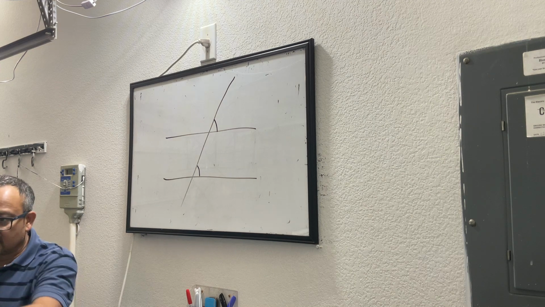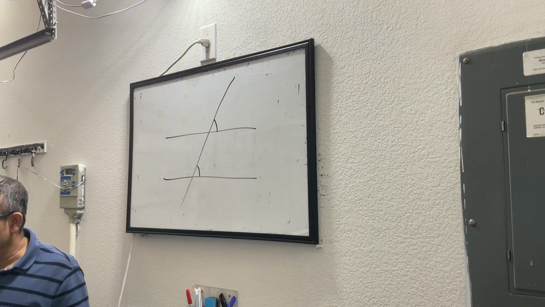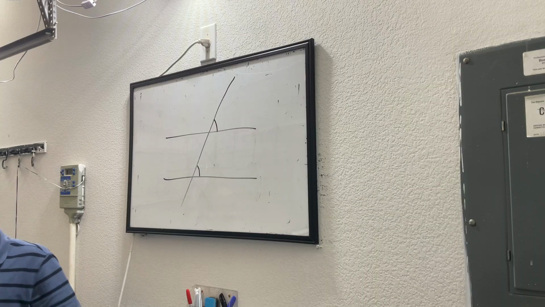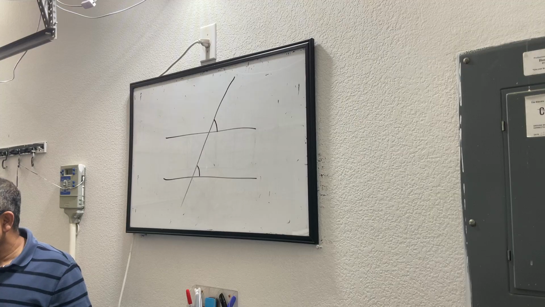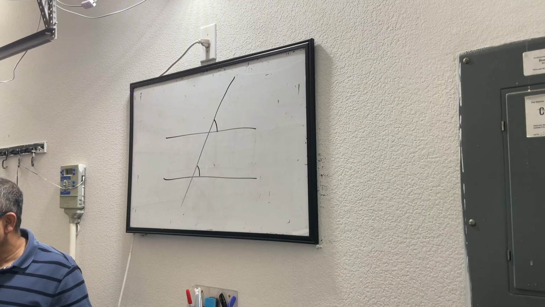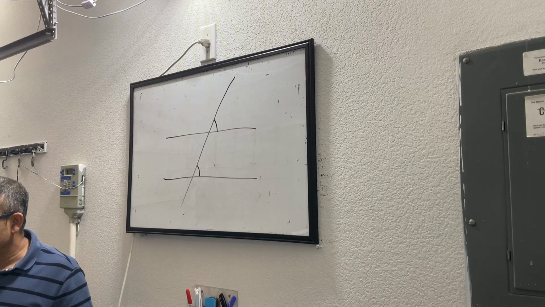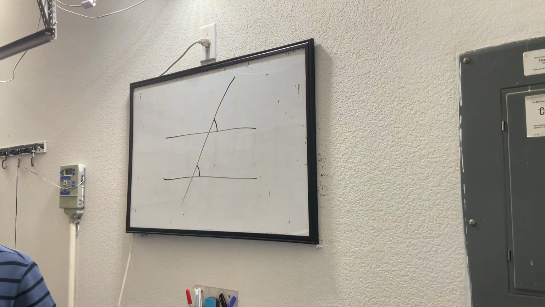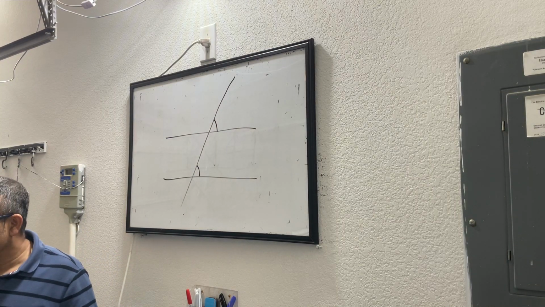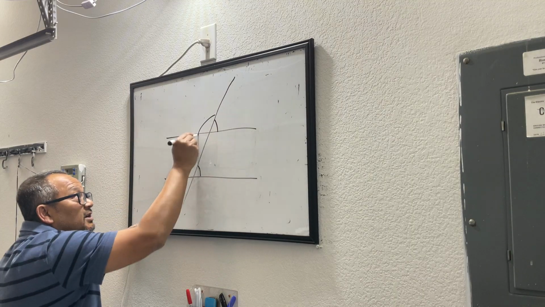Interior. Those angles would be acute. I think they're acute angles. Acute angles. How about these two angles then?